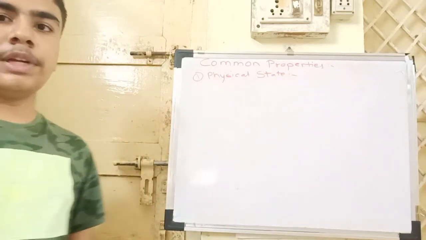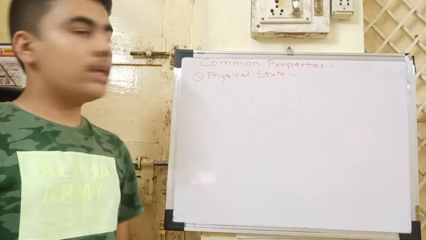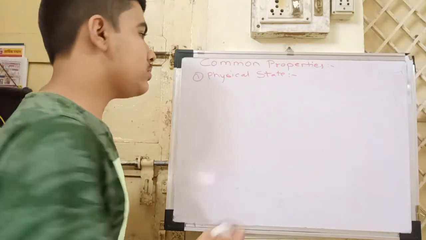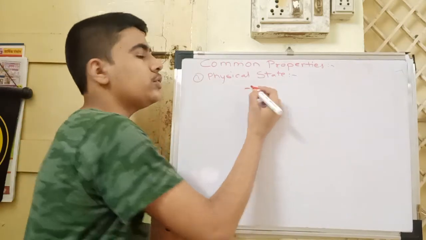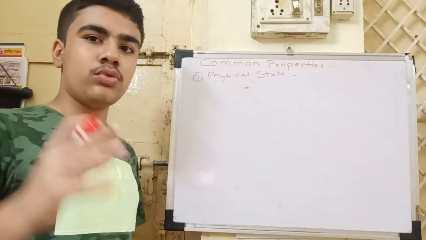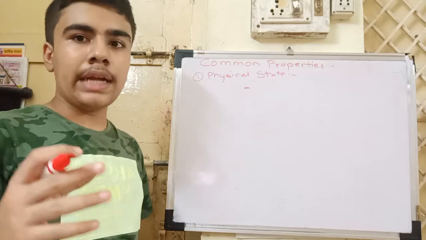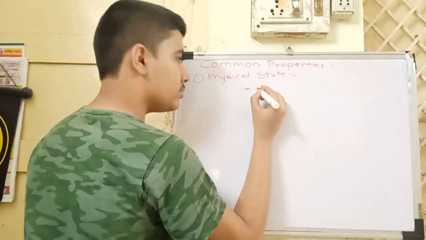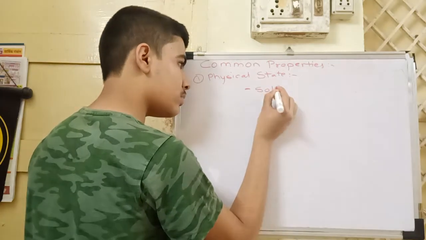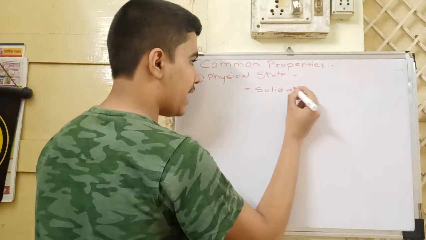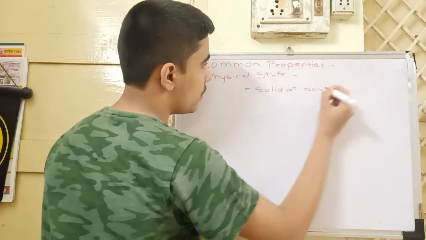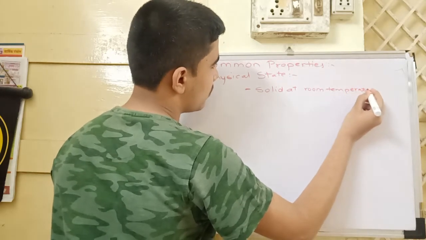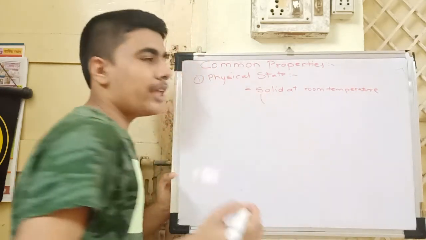Metals are always in solid form, like this, which is also made up of a metal. They are in solid form at room temperature, which means at 37 or 40 degrees Celsius. Solid at room temperature.